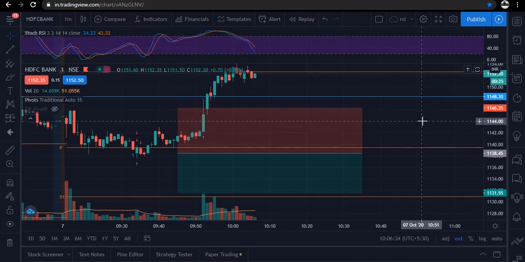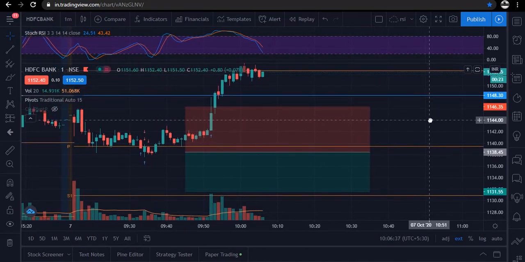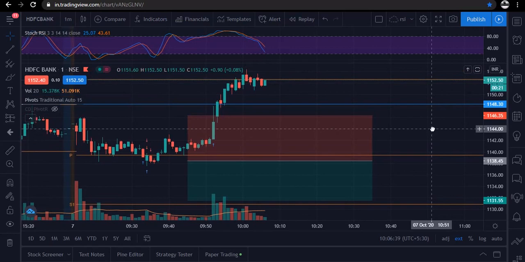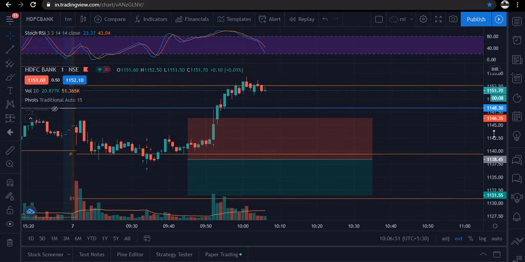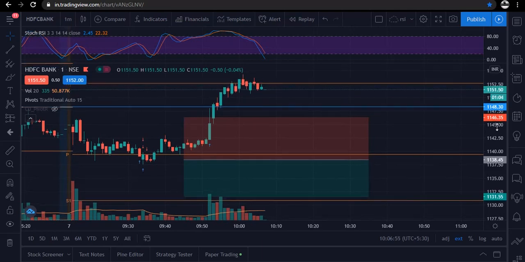So traders, as you can see here, it has now triggered our stop loss and we have booked our loss. So it's totally fine that our stop loss got triggered, and it's a part of trading. Since we are learning and it's paper trading, we have no worries about it, and our aim is to become a good trader, so we will keep practicing it.